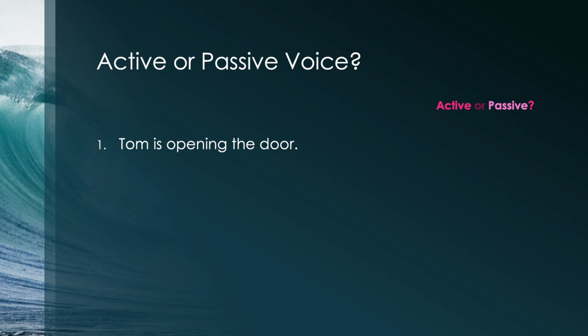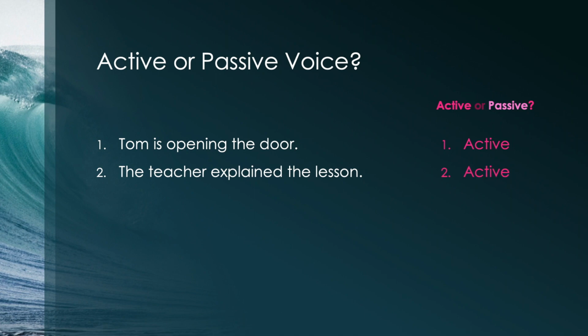Who or what is doing the action in this sentence? Tom is, right? And what part does Tom play in this sentence? What is Tom? That's the subject. So this one is an active sentence because the subject is doing the action. Number 2, the teacher explained the lesson. What do you think? This one is also active because the subject teacher is doing the action. Number 3, Shakespeare wrote that play. Do you know? This one is also active. Shakespeare did the action of writing the play.